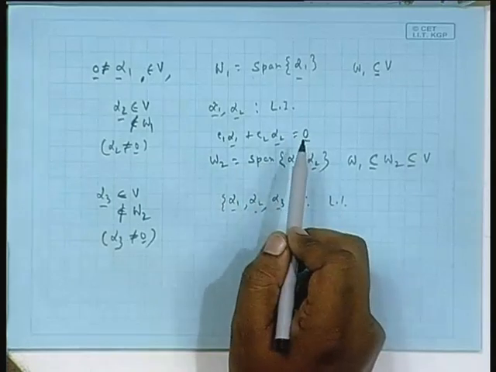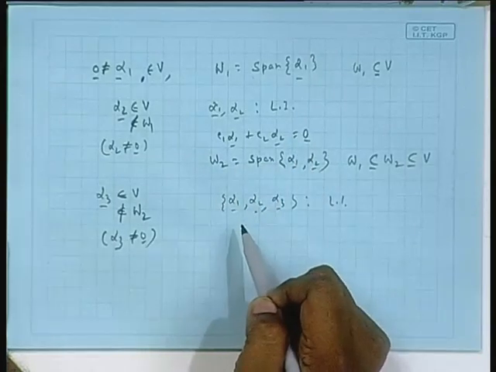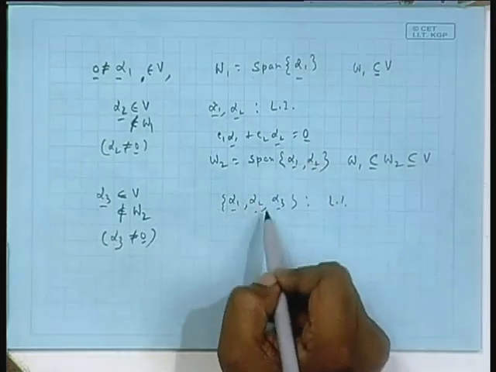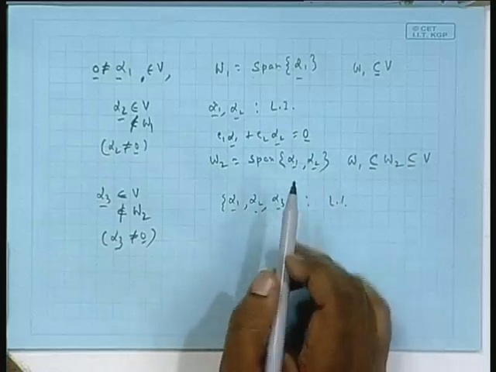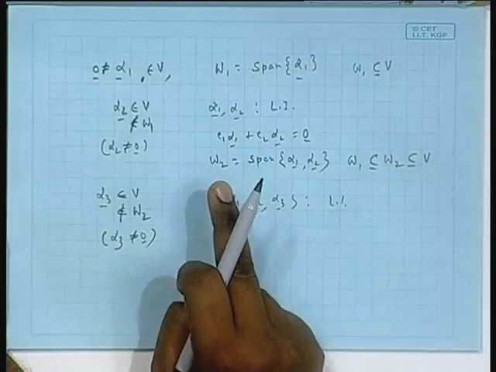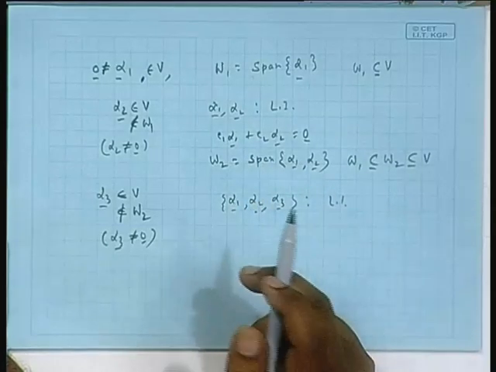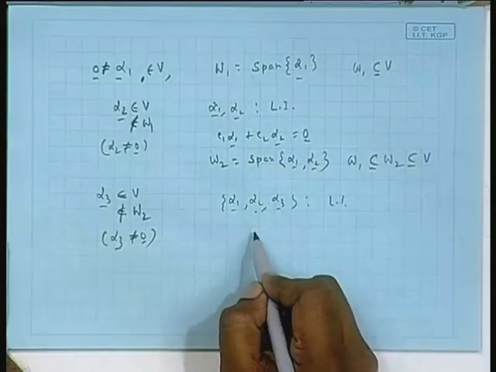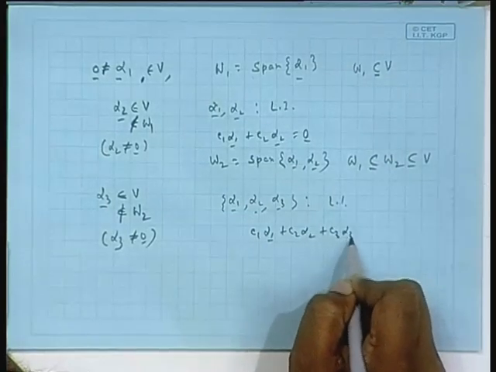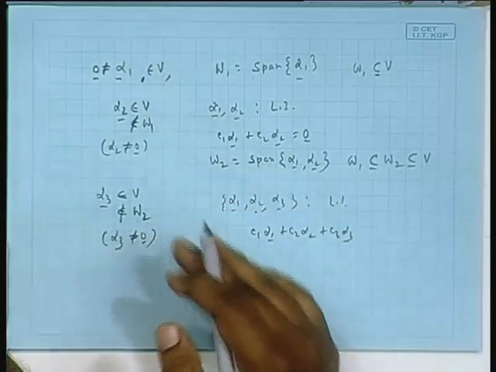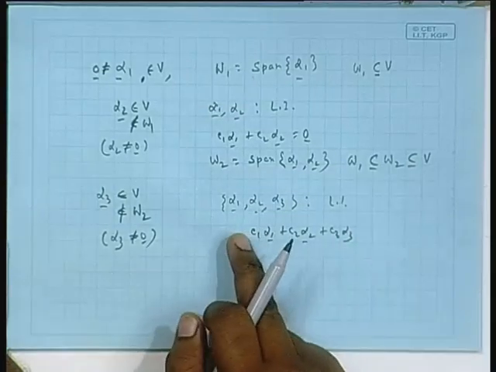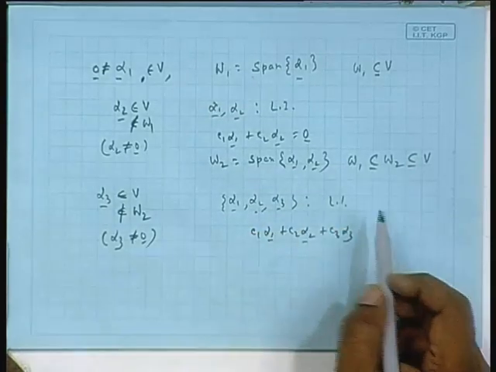You go outside the space, bring somebody from outside, that and this basis forms a linearly independent set. From the simple reason that that fellow cannot be written as a linear combination of this basis, because that means the new fellow is part of W2, but that is not possible. More formally, if you want to see the LI, you form an equation like this. I go up to this, and then I can apply dot dot dot, because then the logic will be very clear. I do not have to go for W4, W5 and all that. From this we can conclude.